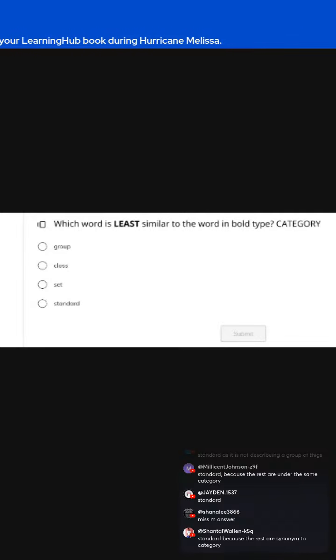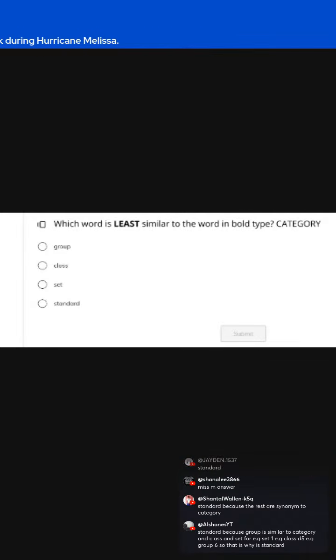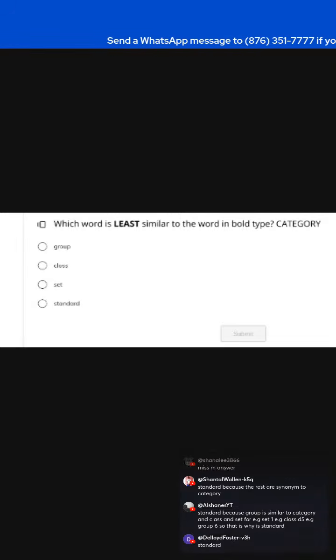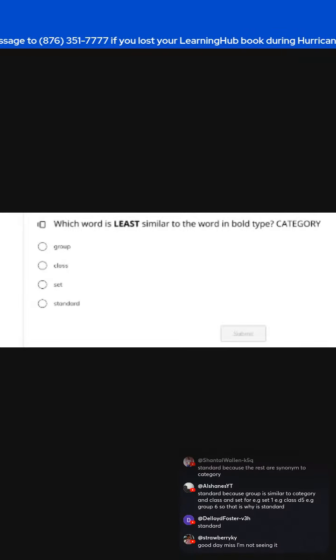All right, guys, so group, class, set. Basically, again, they're synonyms describing the same thing, right? Standard is not similar to those words. So the odd one out right there would be standard.